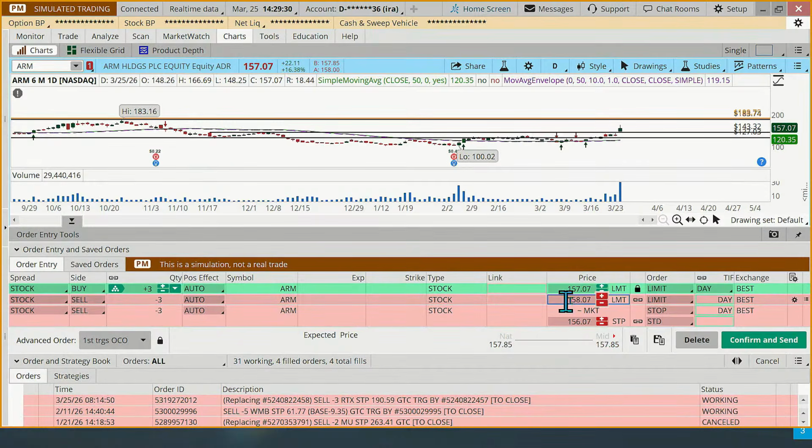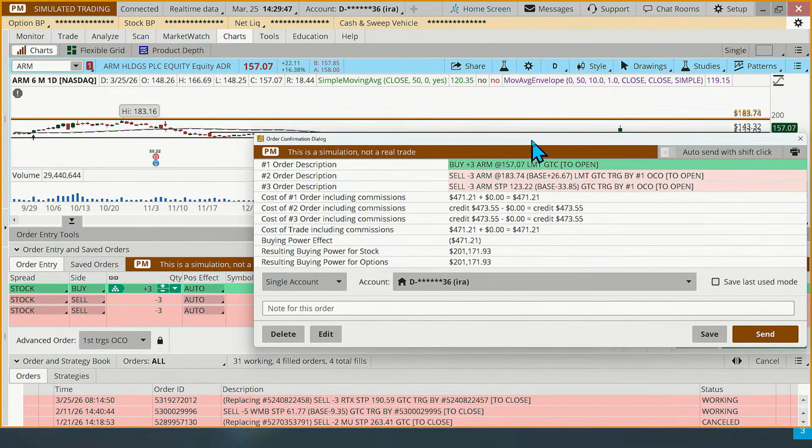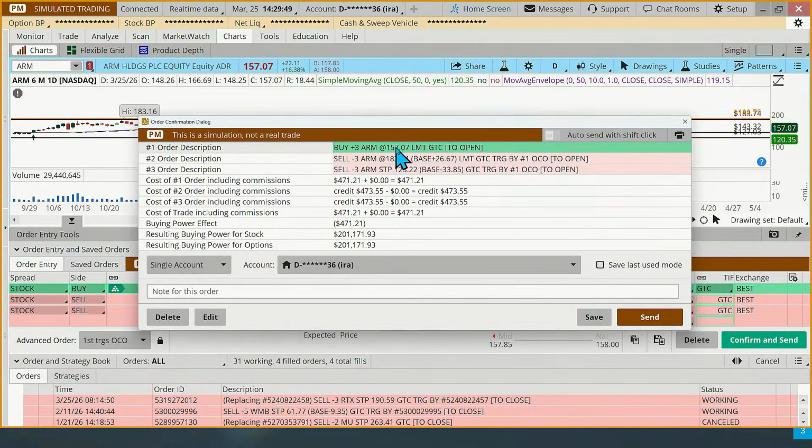We're going to put our target, we said, was 183.74. And our stop was going to be 3% below that 127.03 support level, which is 123.22. We'll make those good till canceled. So hit confirm and send. 3 shares, 471, about half of the 1,000.